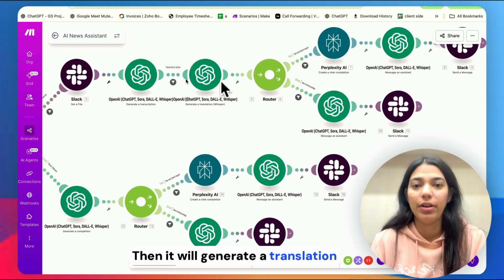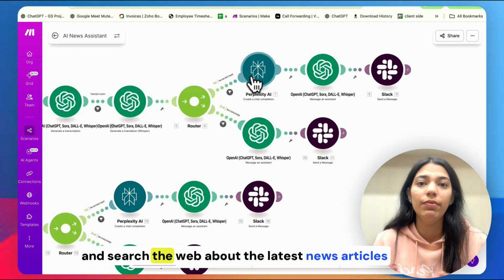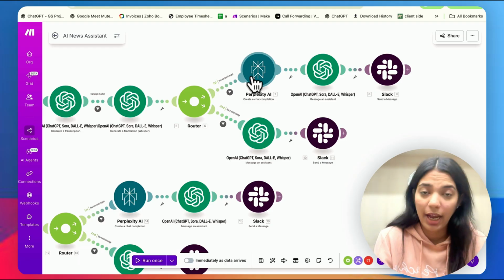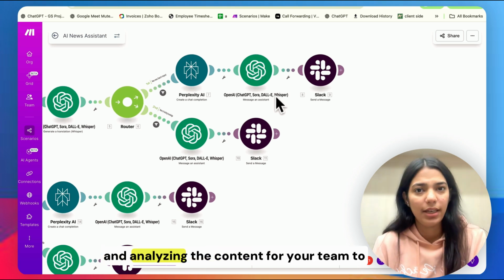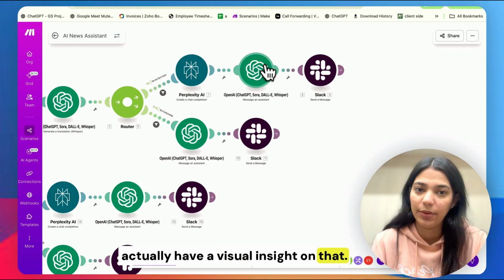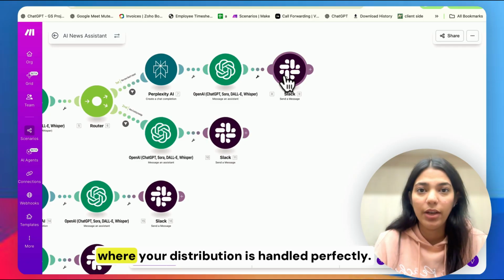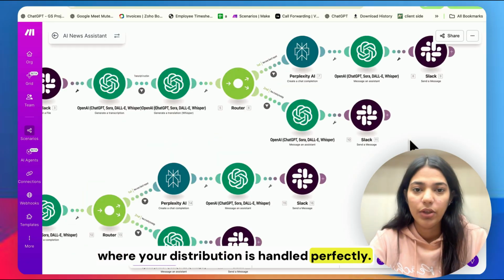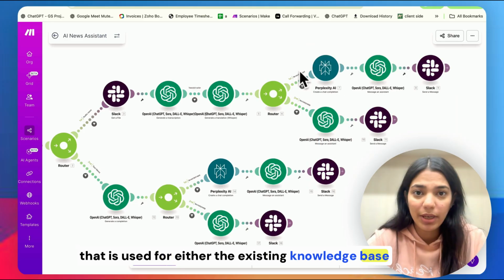Then it will generate a translation and use the Perplexity to create the chat completion and search the web about the latest news articles and the market insights. Then ChatGPT is used for summarizing and analyzing the content for your team to actually have a visual insight on that. Then we are using the Slack again to send a message back to the team where your distribution is handled perfectly.